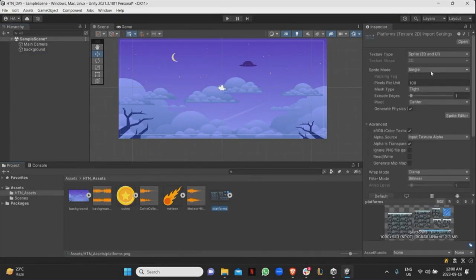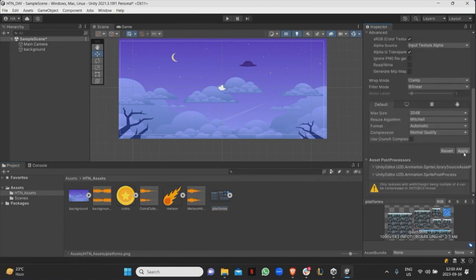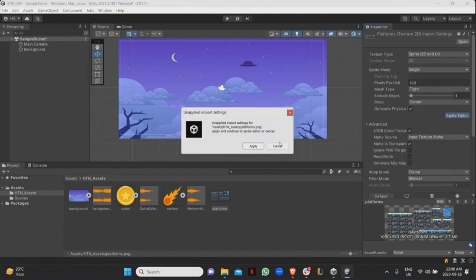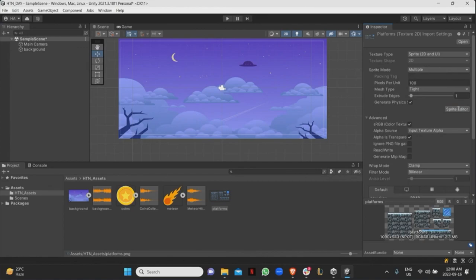So what I do is I would change the sprite mode to multiple, right? And then at the bottom, click apply. If you don't click apply and then forget and you move away, it's going to tell you, hey, wait a minute, there are changes here. For example, if I change it back to single and then press on sprite editor, it'll say, hey, by the way, there's things that you didn't finish. Do you want to continue working on that? And I'll just cancel here. Change it back to multiple.